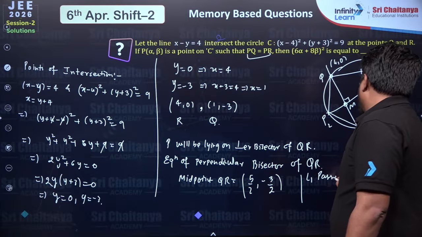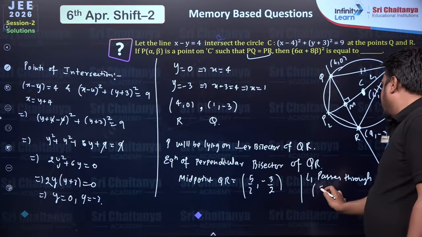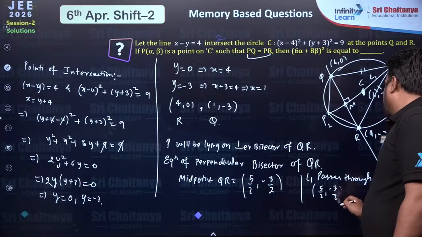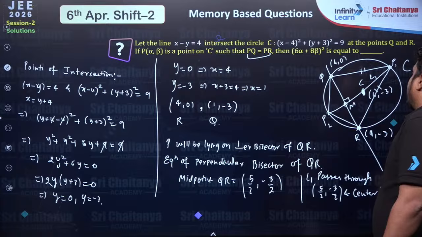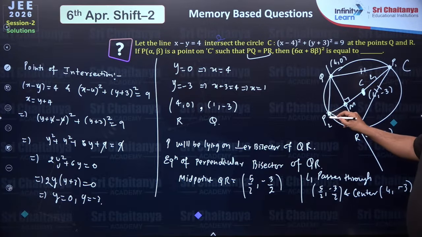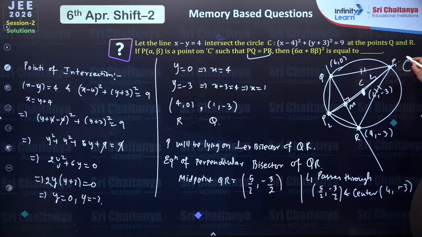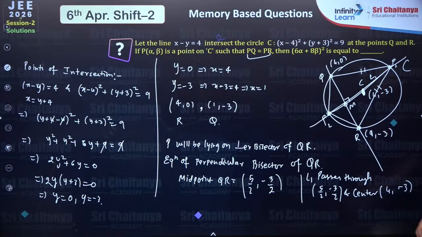L1 passes through the point (5 by 2, minus 3 by 2) and the center, which is (4, minus 3). Okay. So, I have limited space, but you guys can understand. Once you get the equation of this line, again you can solve this line for point of intersection with the circle. When you solve this line and this circle, you will be getting 2 points P1 and P2, and if you substitute either of them, you will get the value.